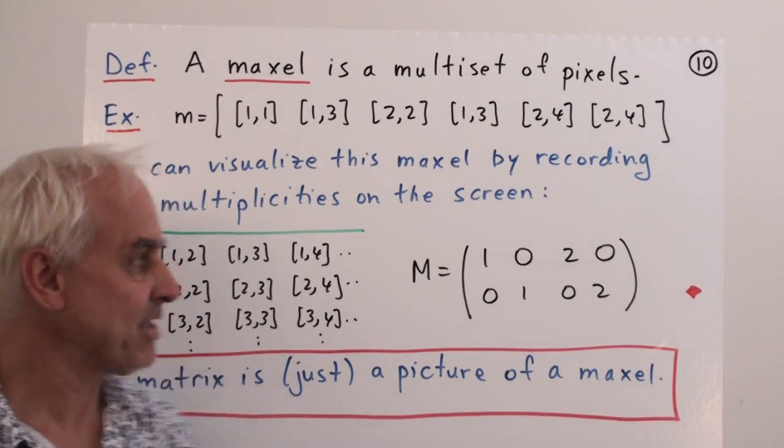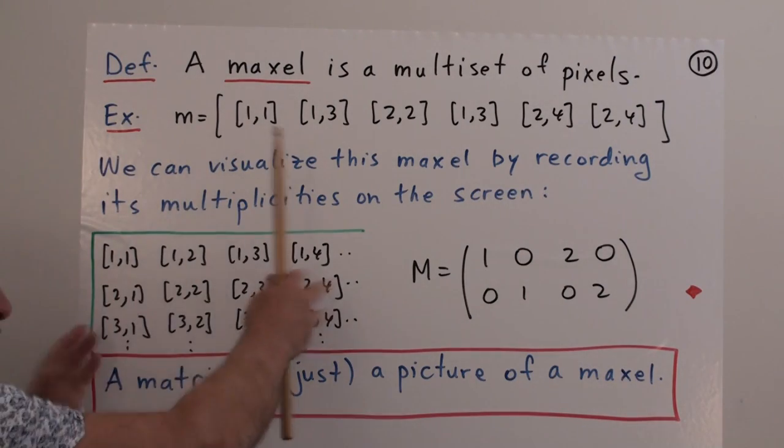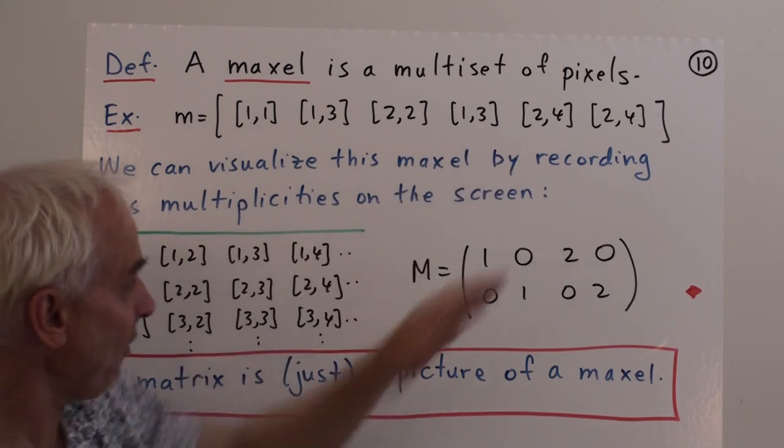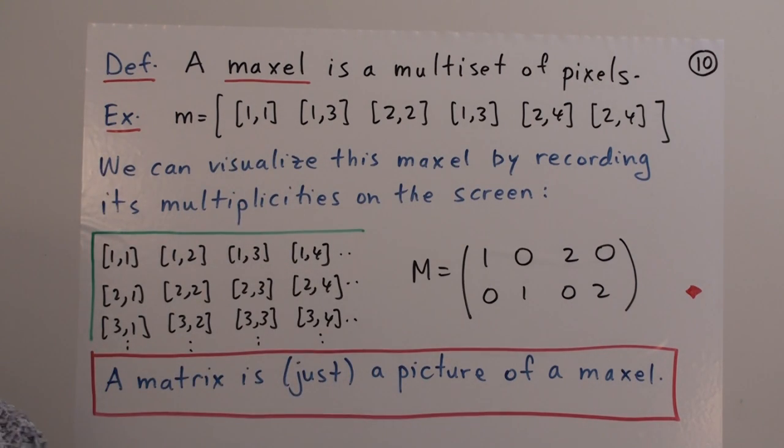We're doing the same thing here, except that now we have a two-dimensional representation of the multiplicities, because the objects themselves form this two-dimensional grid, what we're calling a screen.